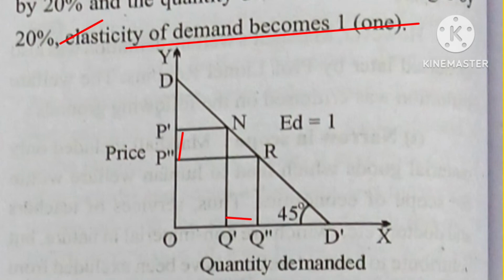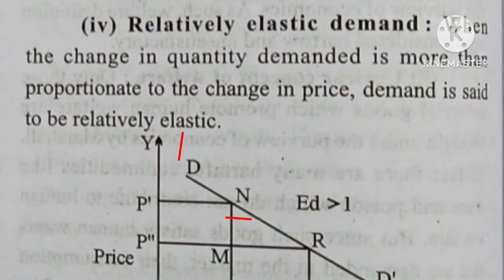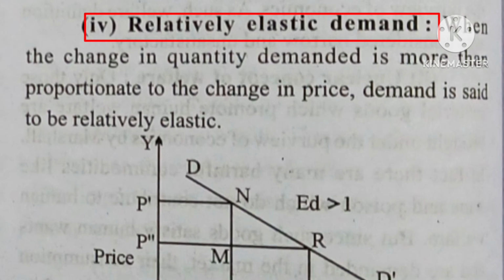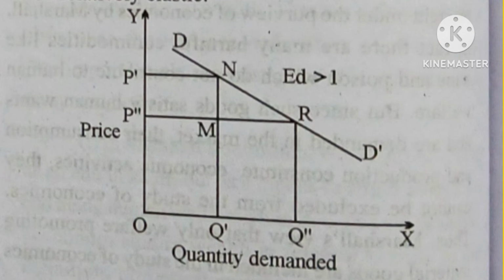Next, move to the fourth one, relatively elastic demand. Here what happens, whenever price changes, demand changes, no doubt, but the proportion is different. I mean, a 5% change in price here brings a 10 or 15% change in demand, meaning greater than the price change. So here also in the diagram below you can mark it is greater than 1. That means here you calculate P' and Q'. If you put a scale and measure, you will find Q' is greater than PP'. Am I right? Yes. So it is greater than 1. Move to the next one.